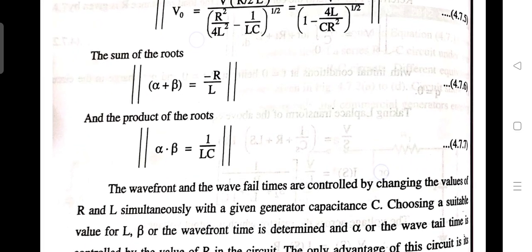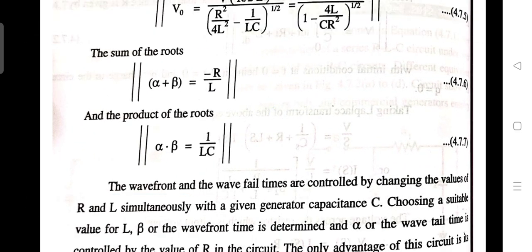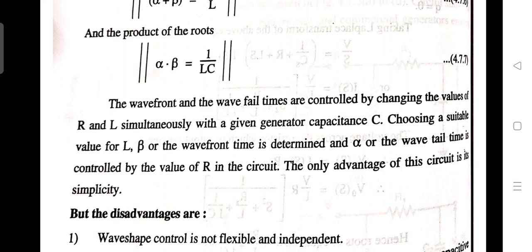So the wave front and wave fall time are controlled by changing the values of R and L simultaneously with a given generator capacitance C. So choosing a suitable value for L, the inductance, beta or the wave front time is determined, and alpha or the wave tail time is controlled by the value of the resistor in the circuit. So beta is the wave front time and alpha is the wave tail time or fall time.